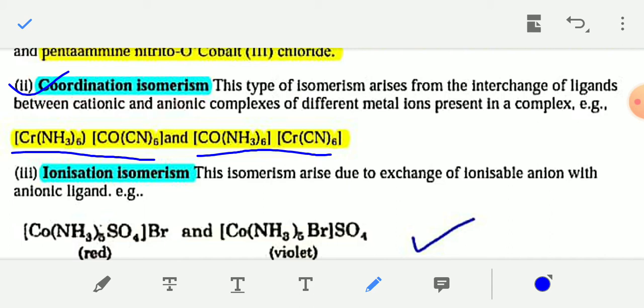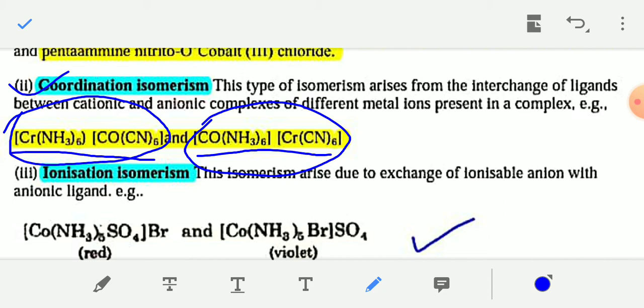Okay, so in the first case you can see six ammonia molecules are directly attached with the central metal chromium, and six cyano ligands are directly attached with the central metal cobalt. This entire molecule is one isomer, and this entire molecule is another isomer. And in these two examples, both parts of the compound are complex, that is the cationic part and the anionic part, both parts are complex compounds.